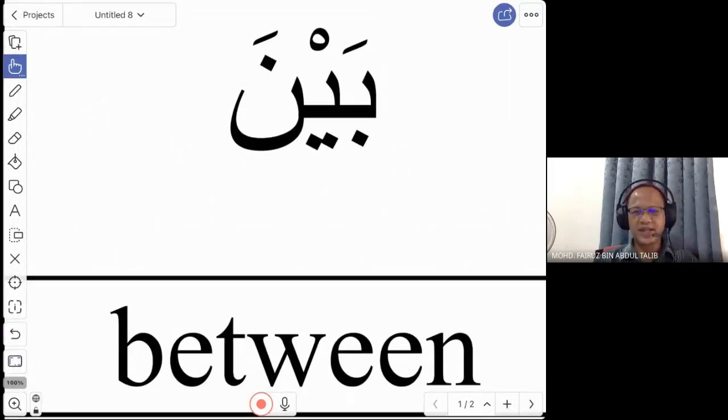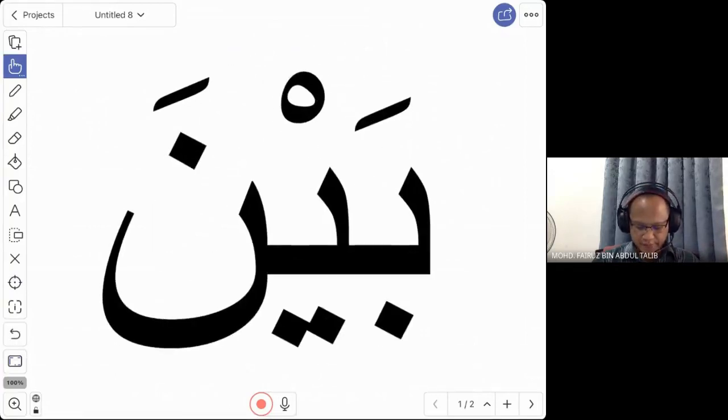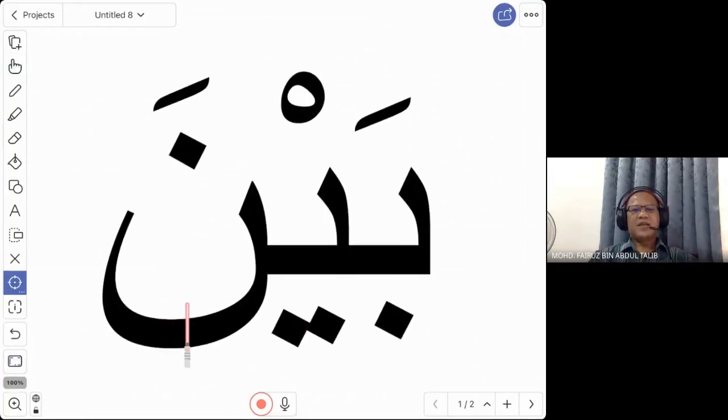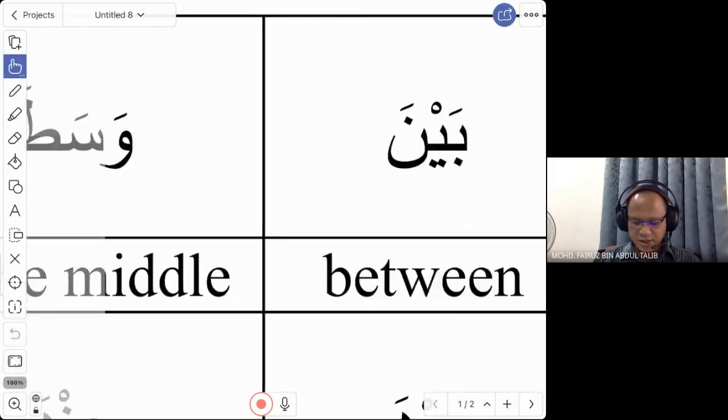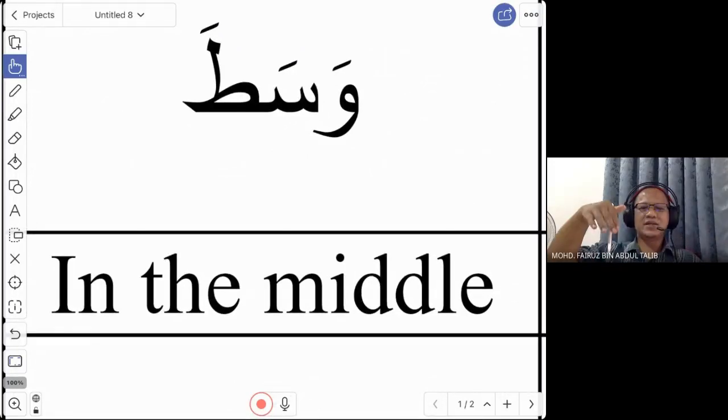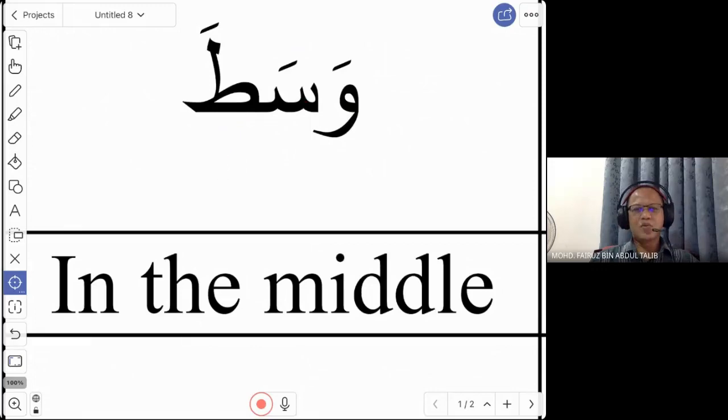Next word. You want to say between. This word is baina. Baina is between. So we say baina. Next word: in the middle. The word is wasata. Wasat. Here the a is not the word n. On Monday we learned the word wa, meaning and, but this is not that. This is part of the word wasat.